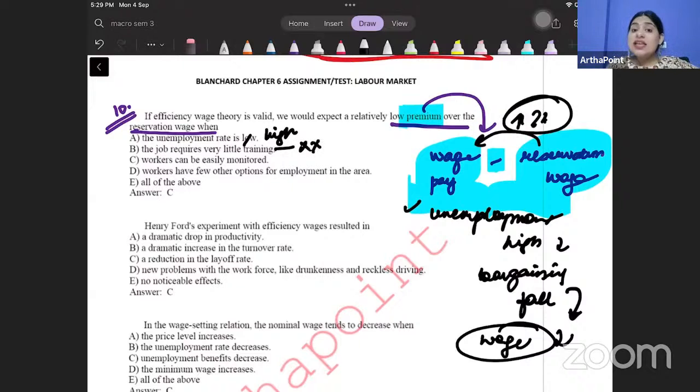Workers can easily be monitored. So this is correct. Right? If you can easily monitor worker, अगर आप ध्यान से देख पा सकते हो कि कौन ढंग से काम कर रहा है और कौन ढंग से नहीं कर रहा, तो आप एक एक की productivity को easily analyze कर सकते हो. In that case, you don't have to take the wage above the reservation wage.